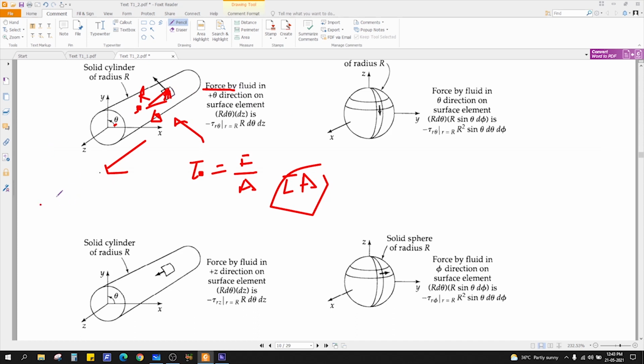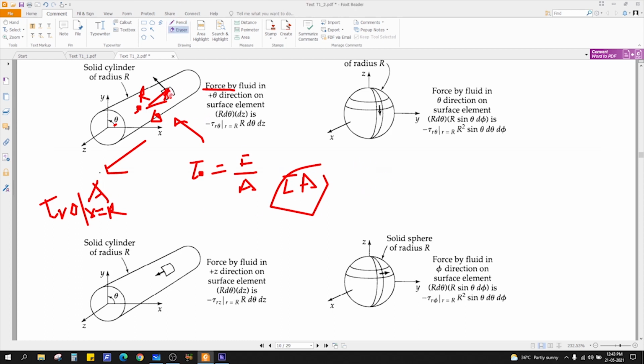So first, what will be the indexes of tau? Simply, what is the area direction? It is r. What is the force direction in this? That is theta direction. So it is r theta. And it is calculated at radius capital R, right? And what is the area? Now you have to find the area, right? What is the area here?